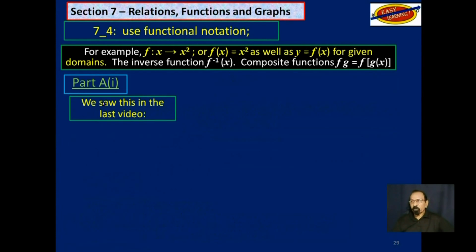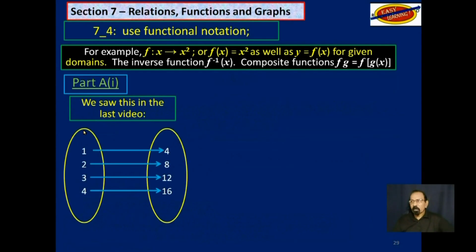So part A, question 1. We saw this in the last video. You have the domain over here, you have a codomain over here. This is a function f such that x maps onto 4x. It is a function, 1 from the domain to 1 from the codomain.